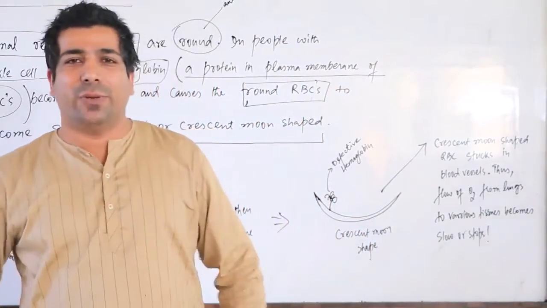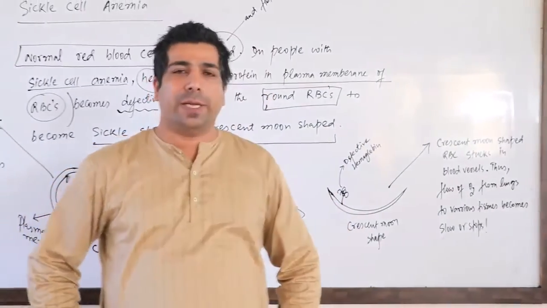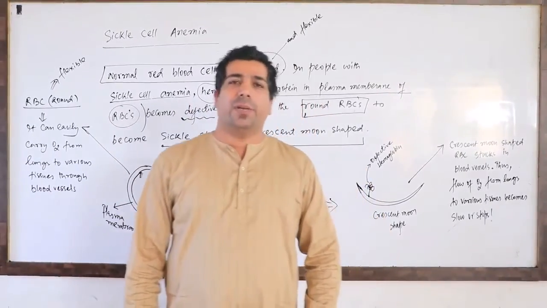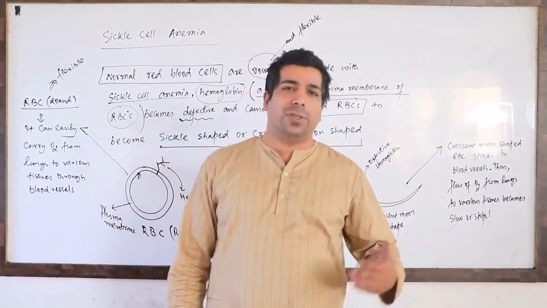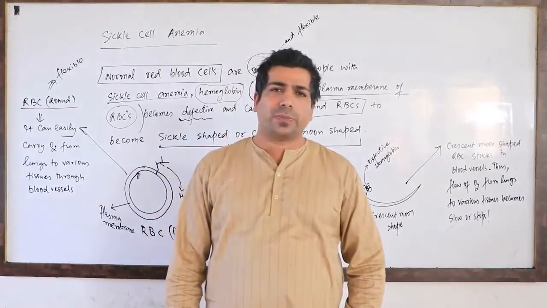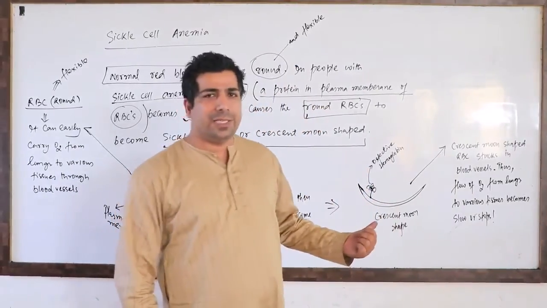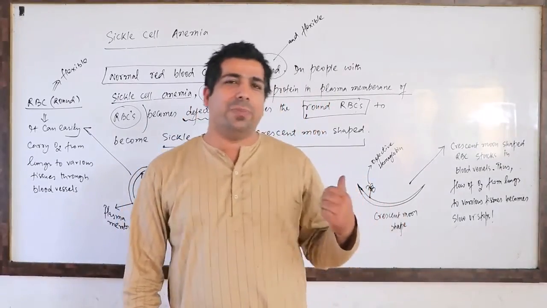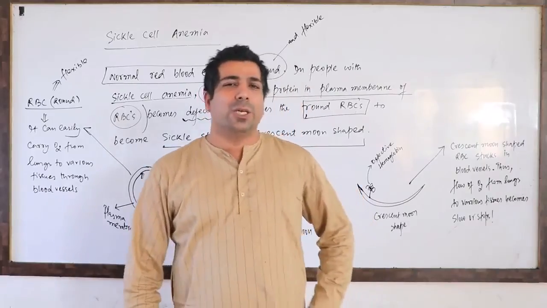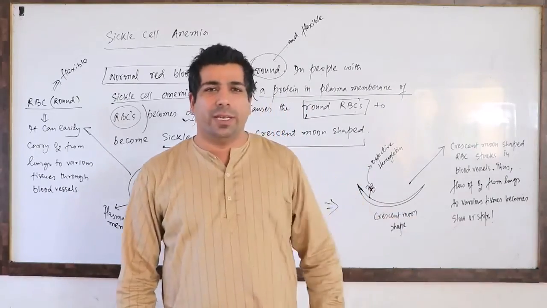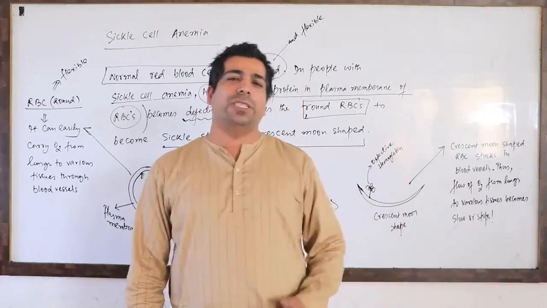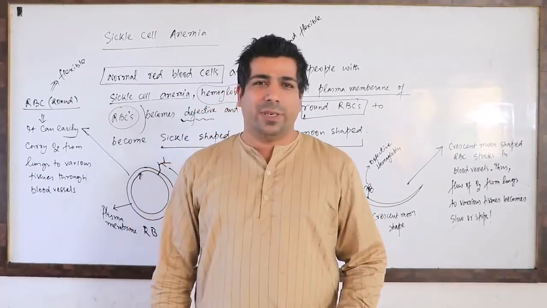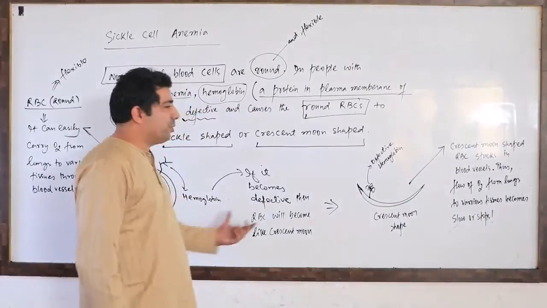So my dear friends, when your RBC was in a good shape, and it has a normal hemoglobin, at that time what happens? It was easily carrying the oxygen from the lungs to the various parts of the tissues. But if you look at the crescent shape of the moon, it is not having the round shape, it stucks within the blood vessels. So it's not able to carry the oxygen properly, or the rate at which the oxygen is being carried to the various tissues becomes either very slow or it stops. Okay, so my dear friends, I hope you have understood this particular thing.